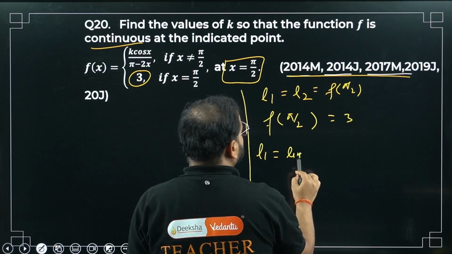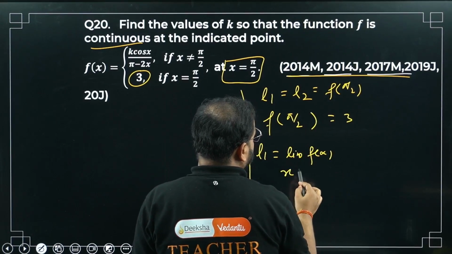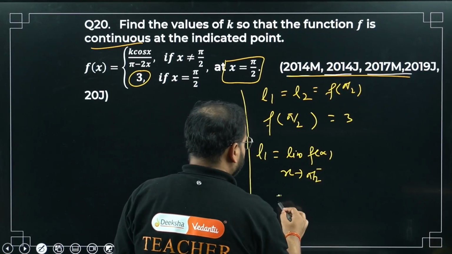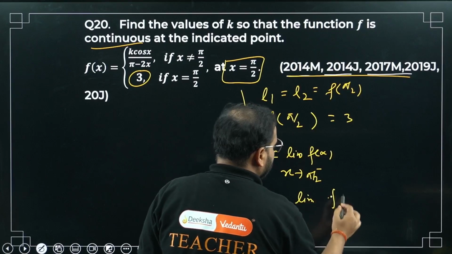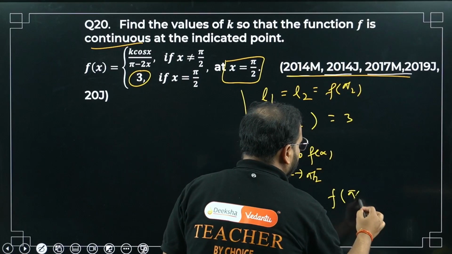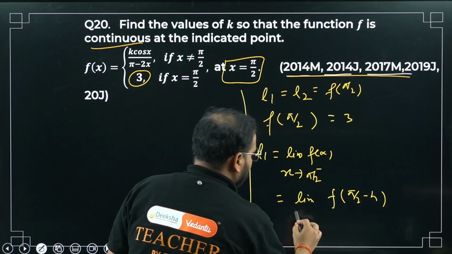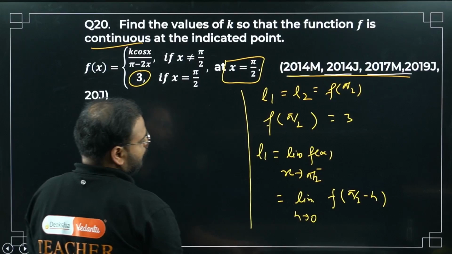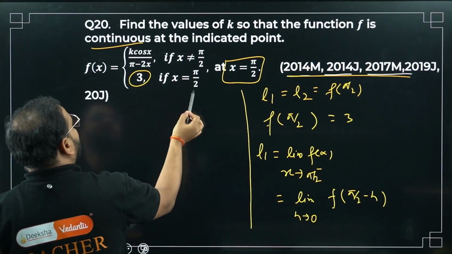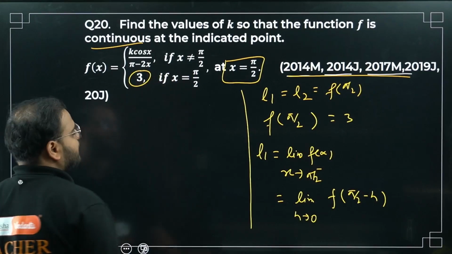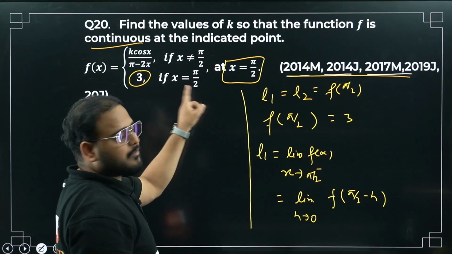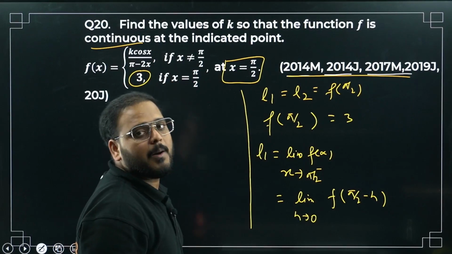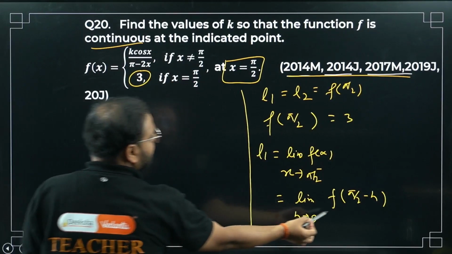So the limit of the function f(x) when x tends to pi by 2 from the left hand side. How can I define it again? Limit of the function f of pi by 2 minus h, where h tends to 0. Let's put it in the function. For the left hand side, before or after pi by 2, I have the function k cos x upon pi minus 2x, because at pi by 2 the function is simply the constant 3. So I'm going to put that in place of the function.